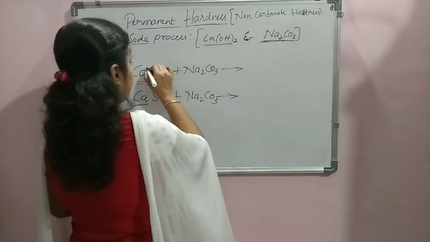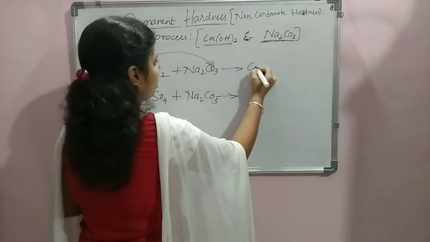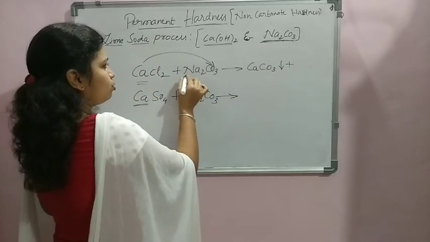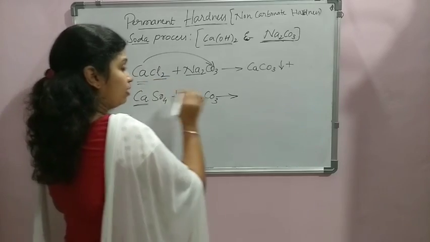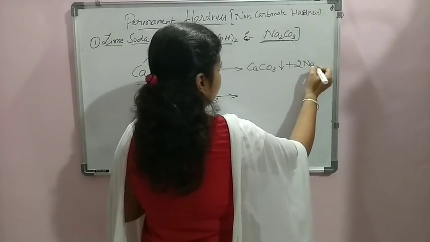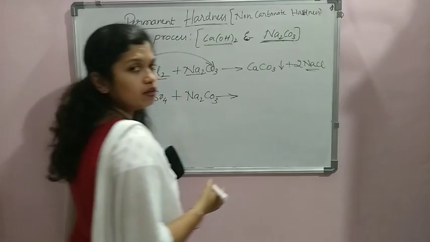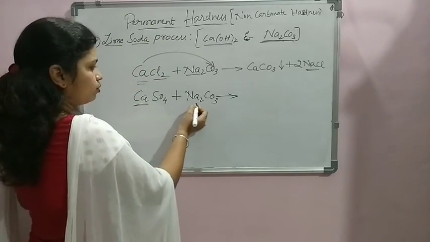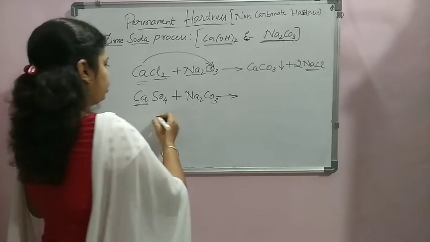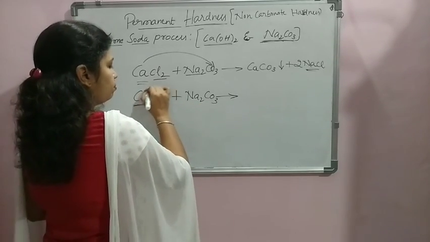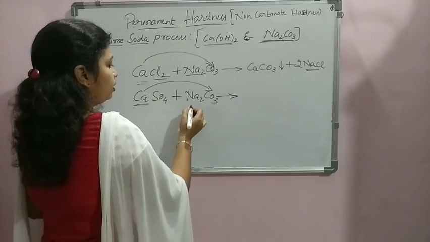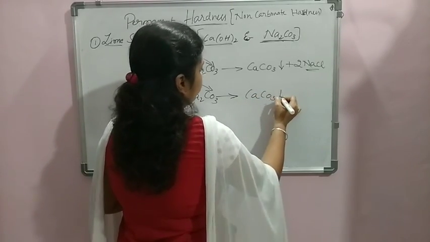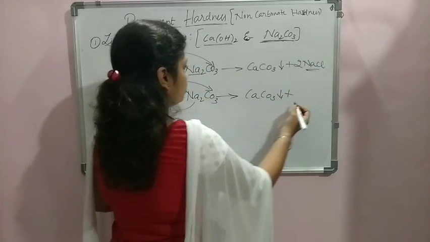That is, Ca combines with CO3 to form CaCO3, which settles to the bottom, and what is left out is 2Na and 2Cl, that is 2NaCl, sodium chloride. Okay, and then when we consider calcium sulfate reacting with Na2CO3, again the combination is very simple. Ca joins with CO3 to form CaCO3, which settles to the bottom, and the remaining is Na2SO4.